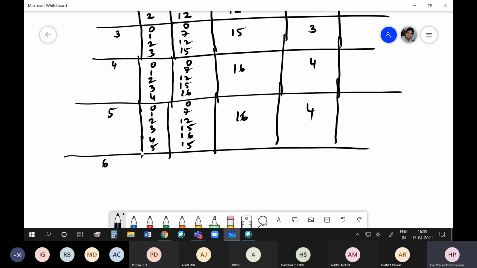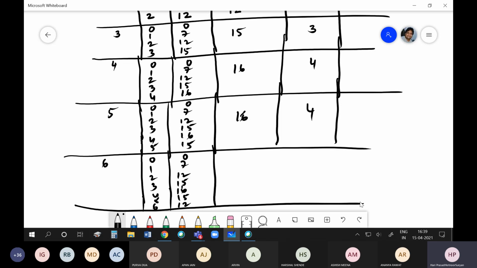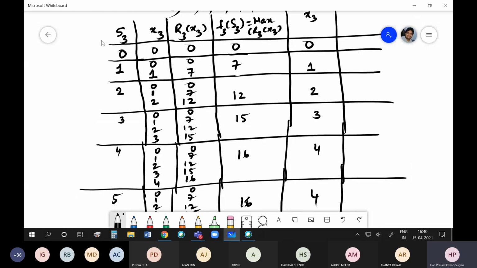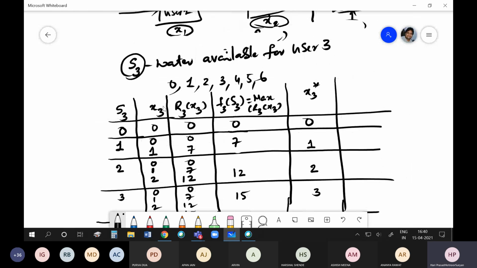Now finally, when I have 6: 0, 1, 2, 3, 4, 5, 6. So we get 0, 7, 12, 15, 16, 15 again, and 12. So here again I will get 16 and this is 4. This is how we make the table, and this completes the first stage.